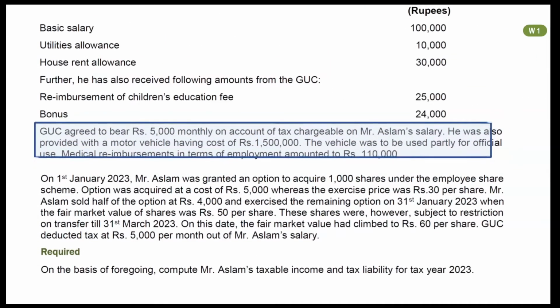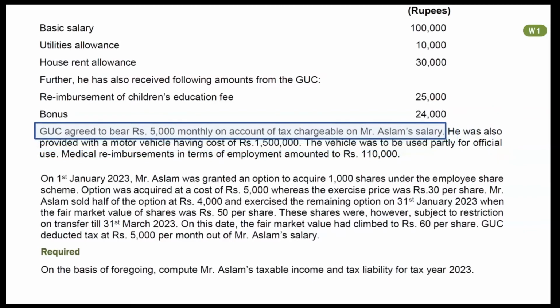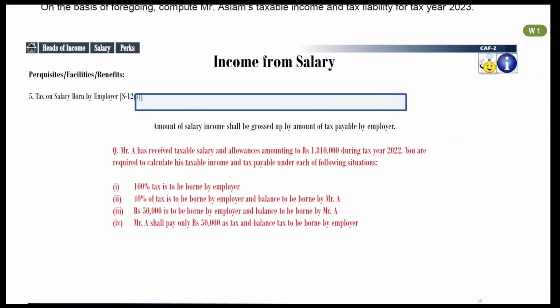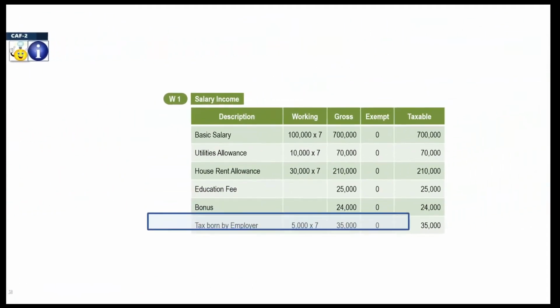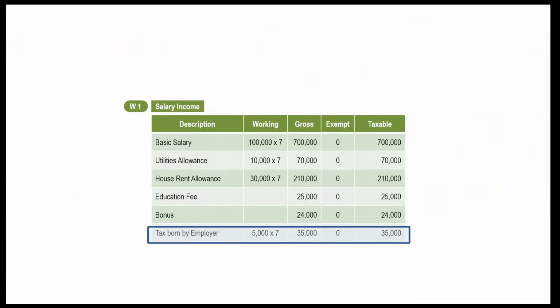First one is tax on salary borne by employer. GUC has agreed to pay rupees 5,000 per month as tax on salary. Recall notes slide. Where any tax on salary is borne by employer, then amount of salary shall be grossed up by the amount of tax payable by employer. It means that the amount of tax paid by employer will be added in salary income. Mention it in your working. Don't forget to multiply monthly amount with number of months.